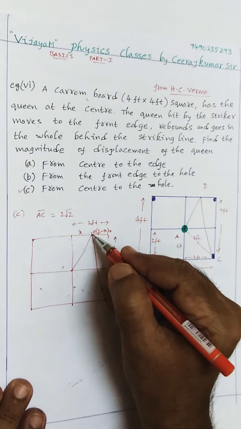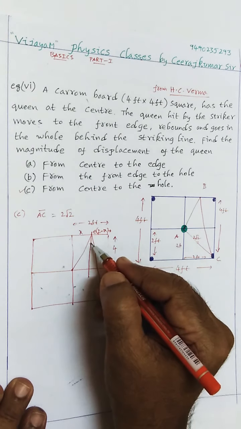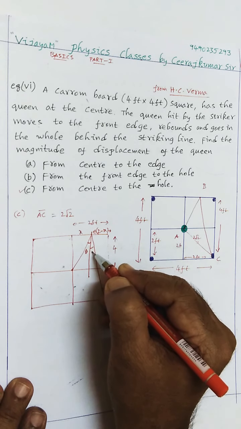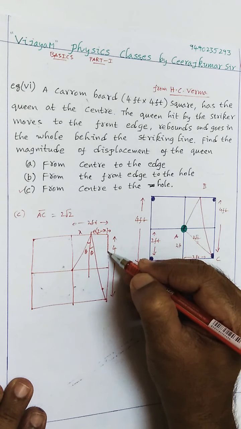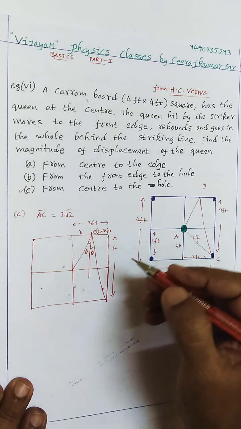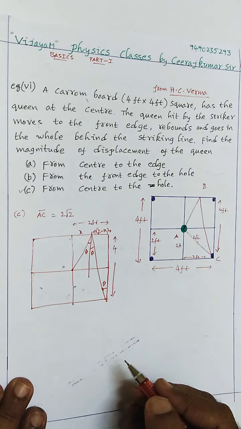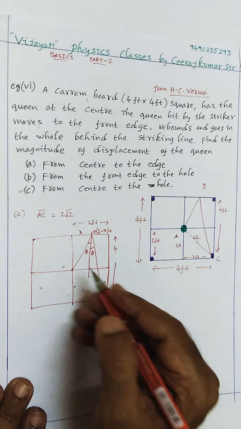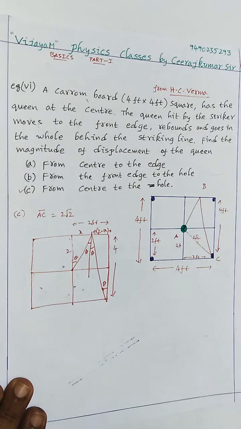Okay. Now here, it rebounded successfully. Means that definitely you can represent this one with an angle theta. Then this also with an angle theta. And see here, these two are parallel lines. Observe carefully. As these two are parallel, if this one is theta, then this one is also theta. And this one is 2 feet.